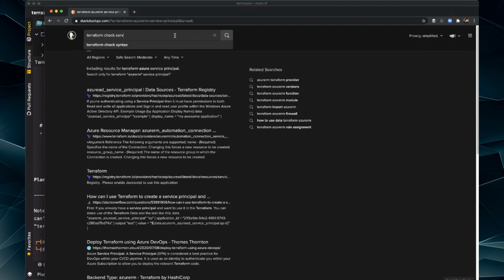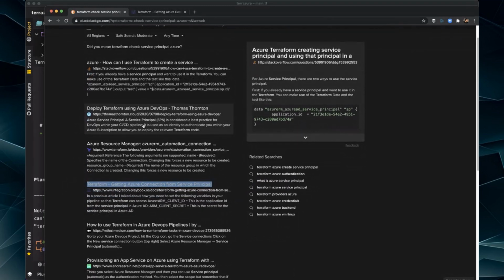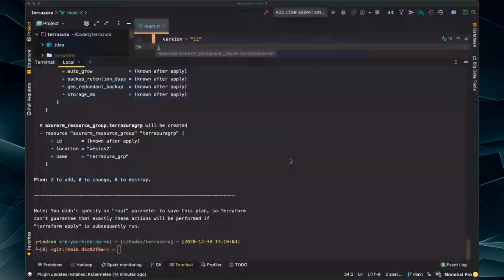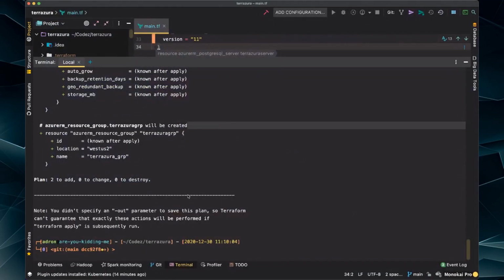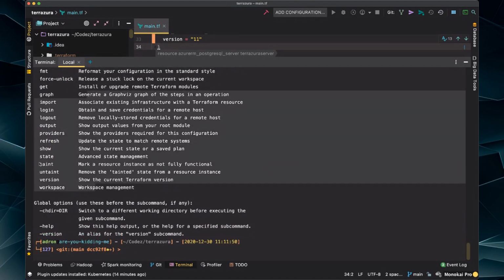Check service principal Azure RM. Backend type, right? Nope. Let's see, AZ or Terraform.